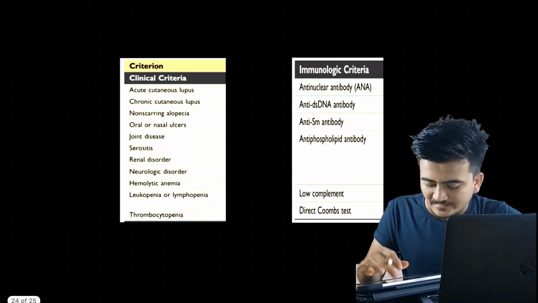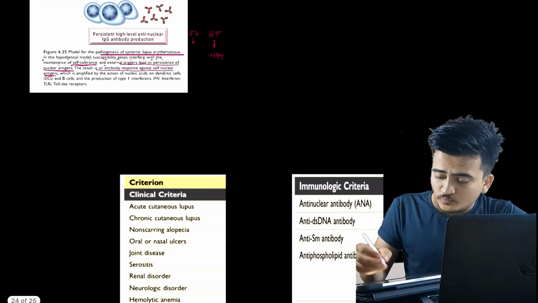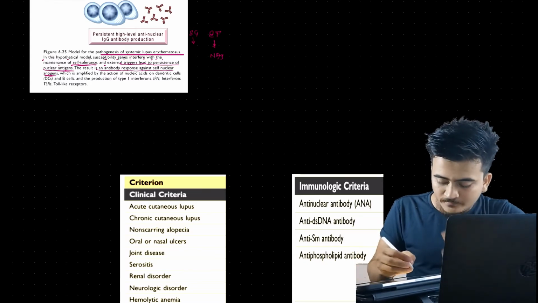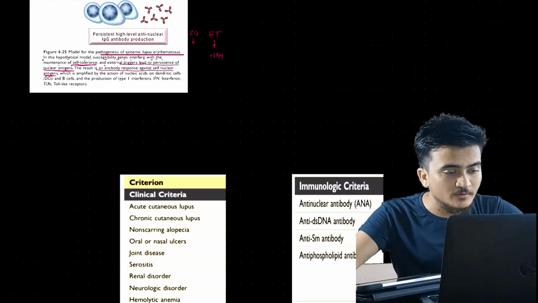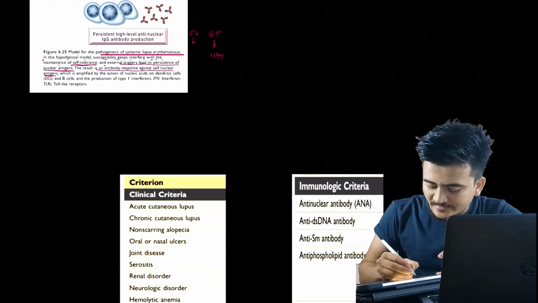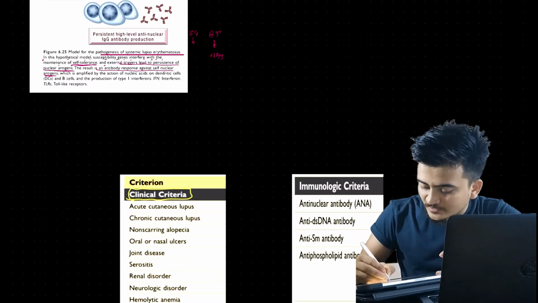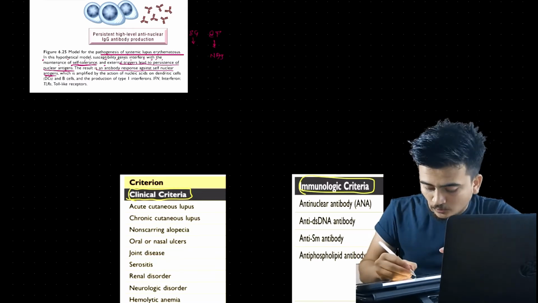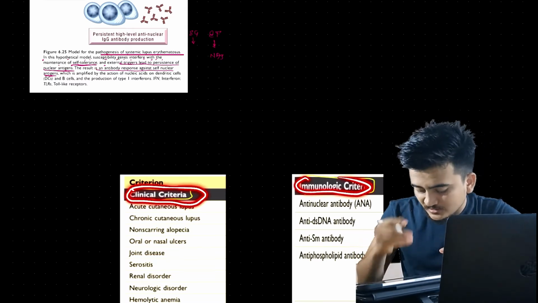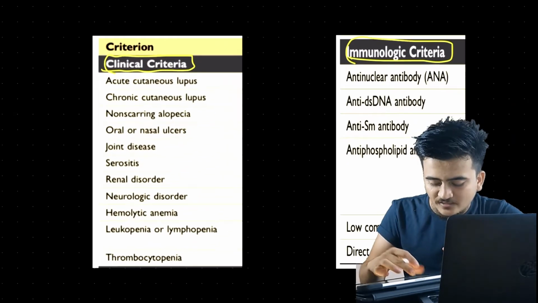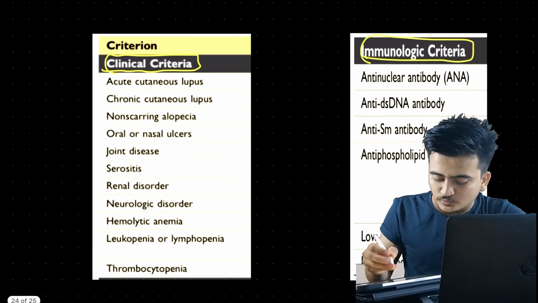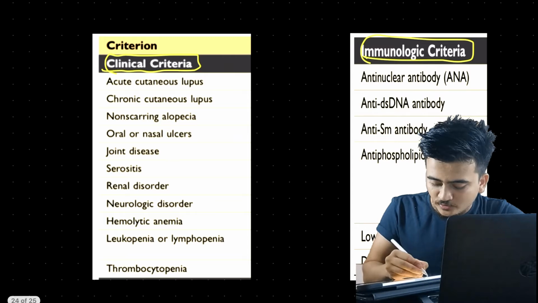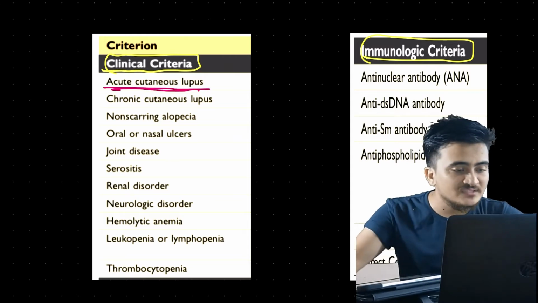We will be talking about criteria, that means how we can say that the person is suffering from systemic lupus erythematosus. We have divided the criteria into clinical criteria and immunological criteria. This is also a chart from Robbins 10th edition. Talking about clinical criteria, we have got acute cutaneous lupus.